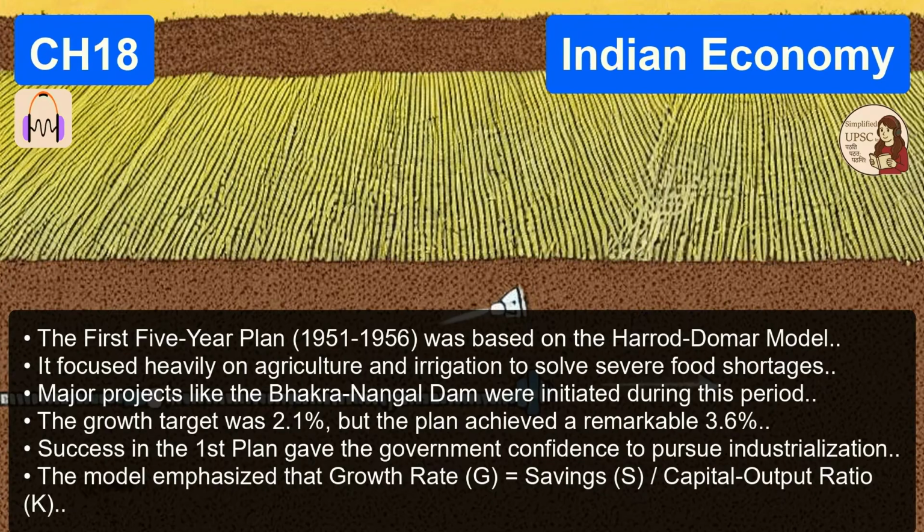Exactly. But the market has massive blind spots. What kind of blind spots? Well, it doesn't naturally care about regional balance. It will invest in Mumbai because there are roads and ports there. But it will completely ignore a remote village in the Northeast. Right, because it's quote-unquote inefficient to go there. And the market doesn't naturally care about the environment or future generations either. So the market is short-sighted. It is profit-sighted, and that is exactly where planning comes in.